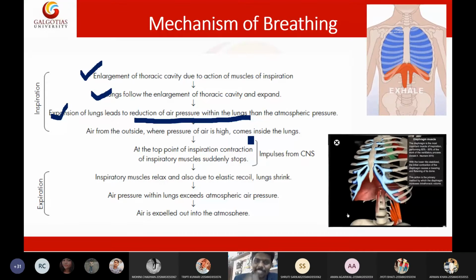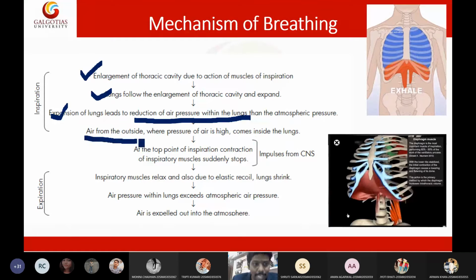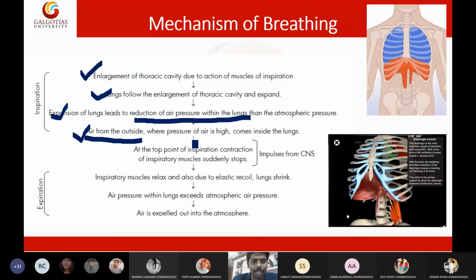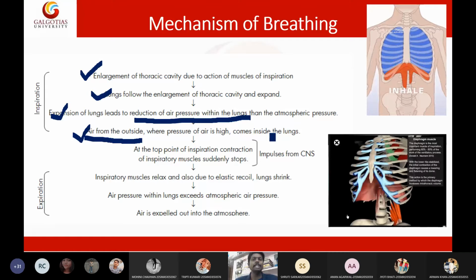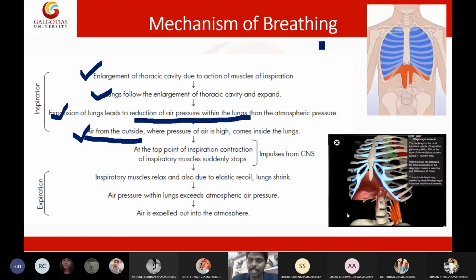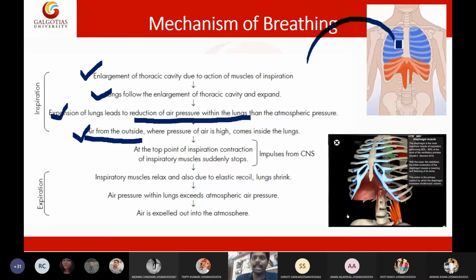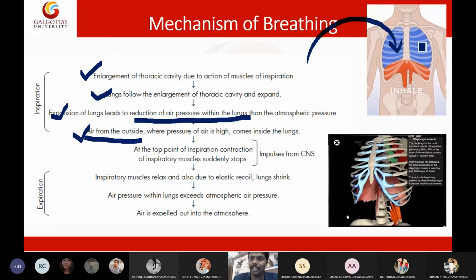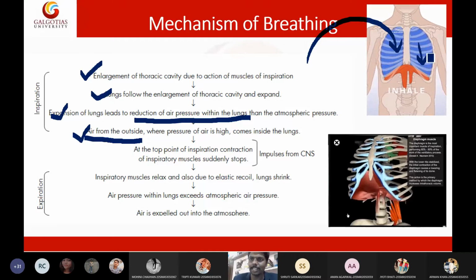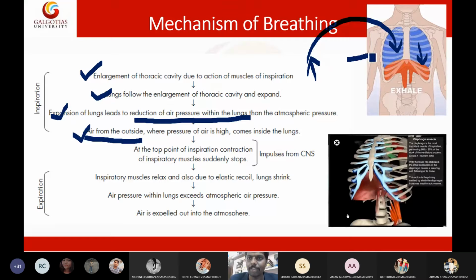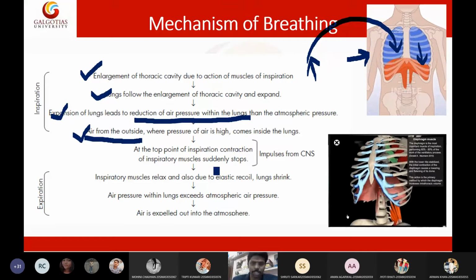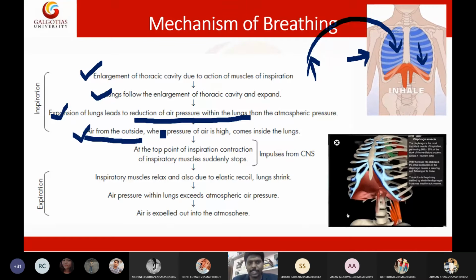Now, due to this decreased air pressure, air from outside, where pressure is high, will come inside the lungs. So the pressure of air will be excessive on the outside, and the movement of air will be toward the inside of the lungs. Here it is low pressure in the lungs and high pressure on the outside. So due to this, the movement of air will be from outside to inside.